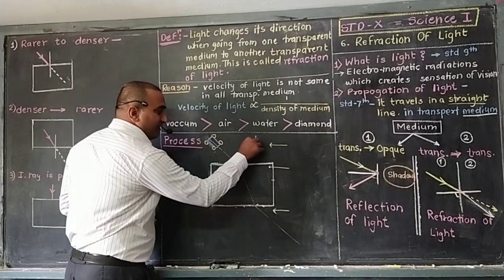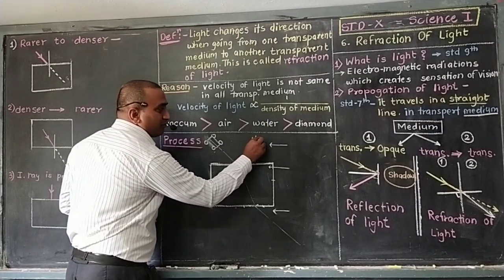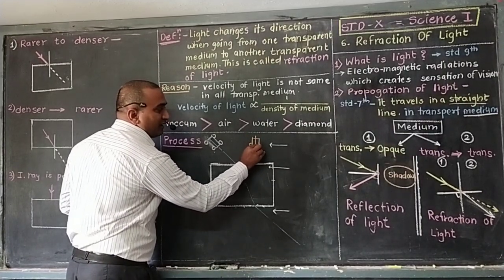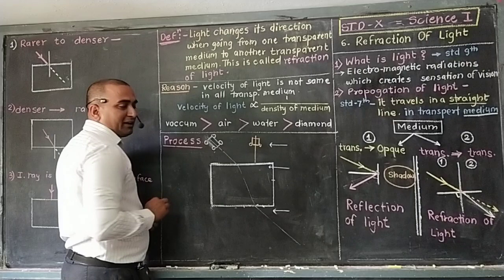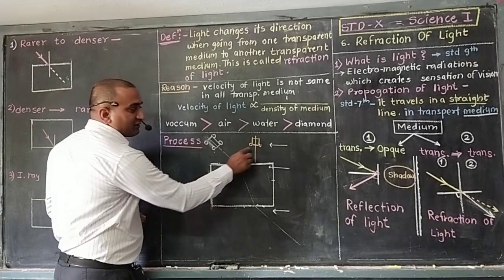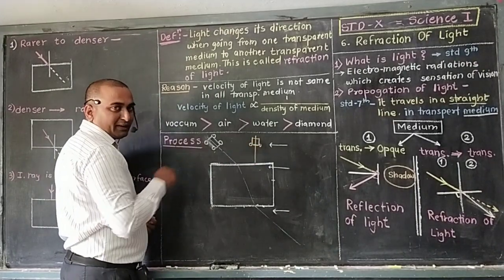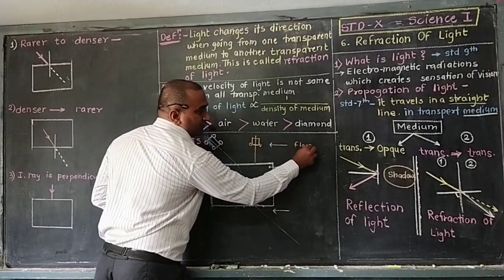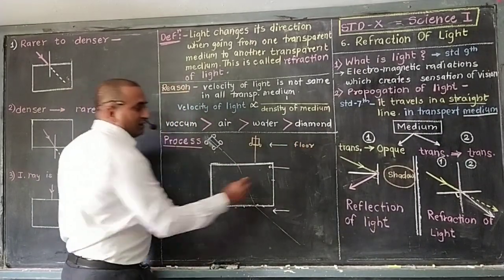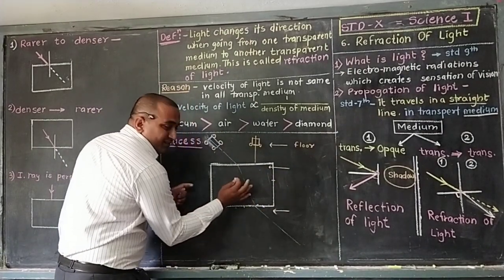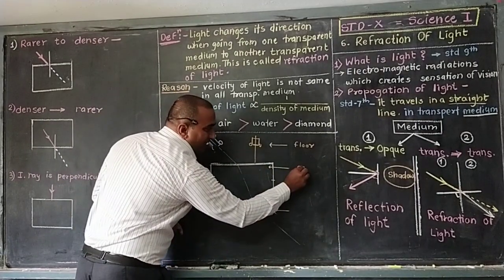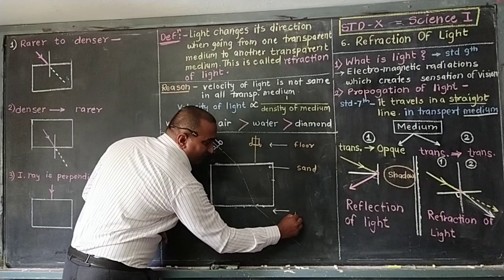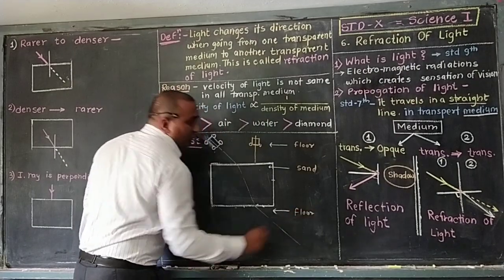See, when this vehicle travels straight, perpendicular to the change in the medium, this is a plane floor, here we have collected sand, and again we have floor.